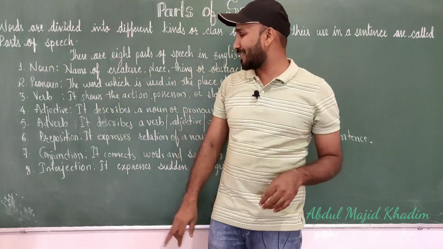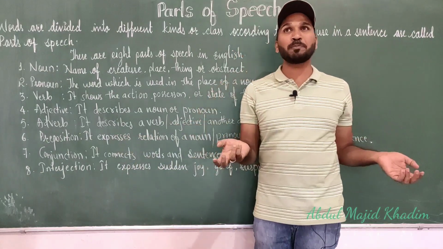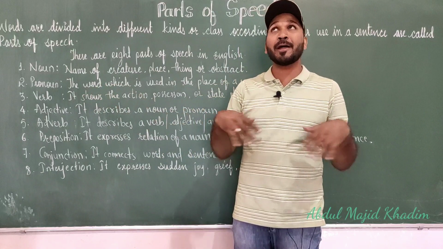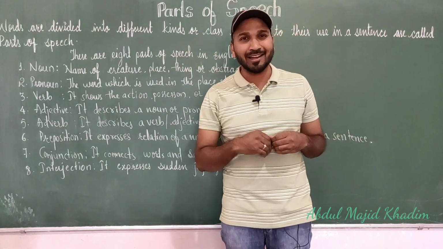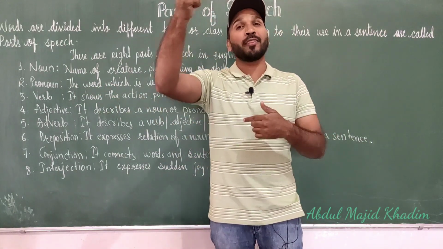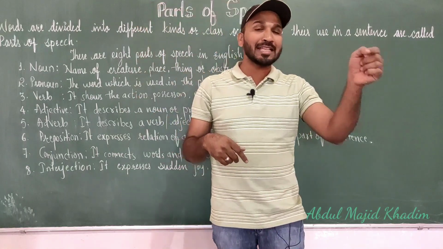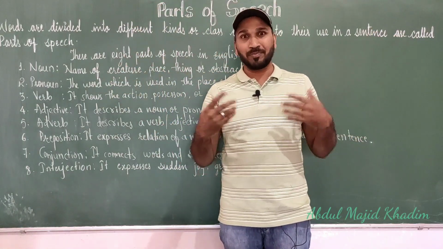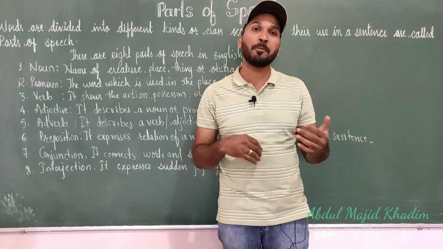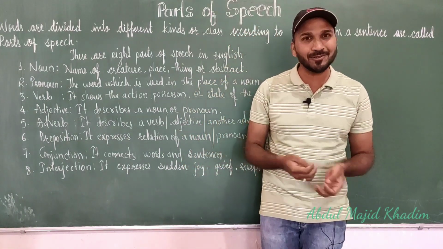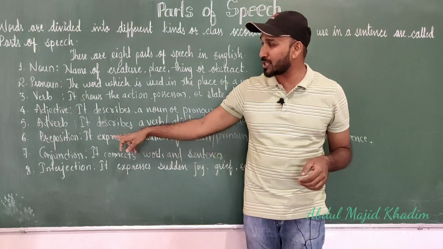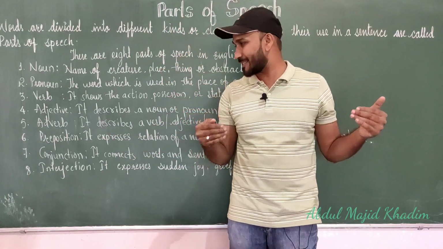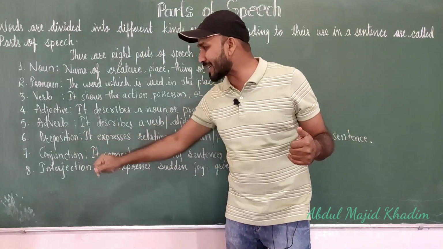So these are the prepositions, and they show the position of a thing even. Where is the book? On the table. Where am I? In the class. Where is the phone? On the table, on the chair. Where is Mahesh? He is in the shop. So these words, in, on, over, above, under, below, across, along, show the position as well as relate the noun with the rest of the sentence. So that is preposition.